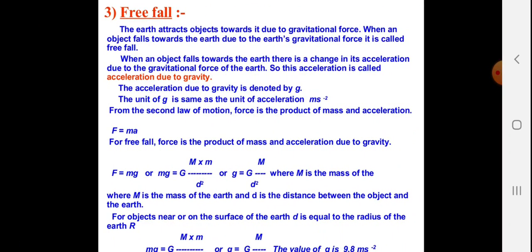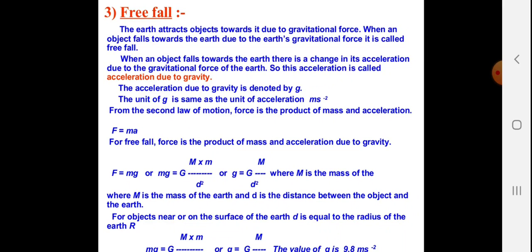Free fall. The earth attracts objects towards itself due to gravitational force. When an object falls toward the earth due to earth's gravitational force, it is called free fall. When an object falls toward the earth, there is a change in velocity due to the gravitational force of the earth. So this acceleration is called the acceleration due to gravity. The acceleration due to gravity is denoted by g. The unit of g is the same as the unit of acceleration, that is meter per second square.